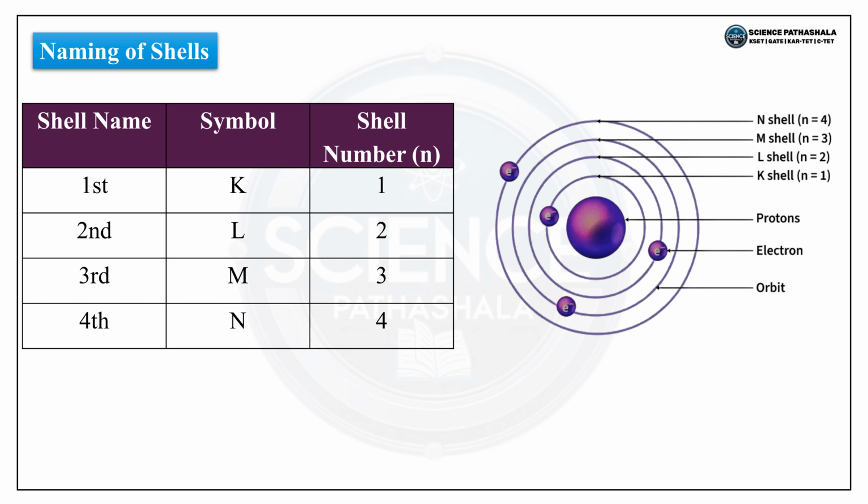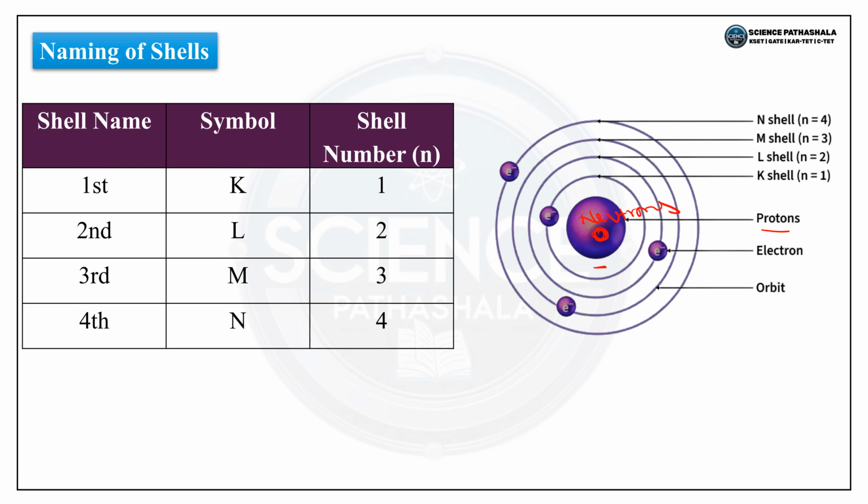So next is the naming of shells. So inside the atom, the nucleus is in the middle. As we can see this, the nucleus is in the middle, and inside the nucleus there are protons, which carry positive charge, and neutrons, which are neutral. So as we can see here, there is presence of protons and there is presence of neutrons in the nucleus.